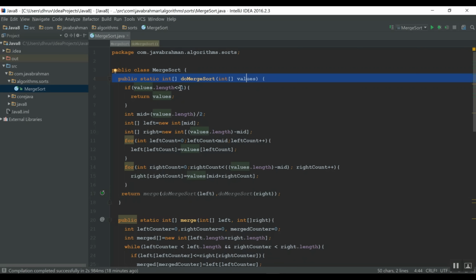If the length of the input values array is 1 or less than 1, but it will stop at 1, because we won't allow it to go below 1, we will return that array back. So an array with one element will not be further divided into left and right. It will be returned as it is, as you saw in the whiteboard video also.